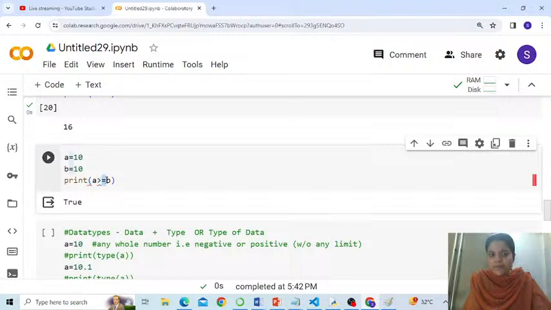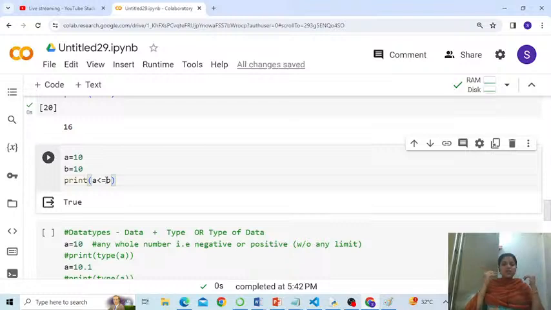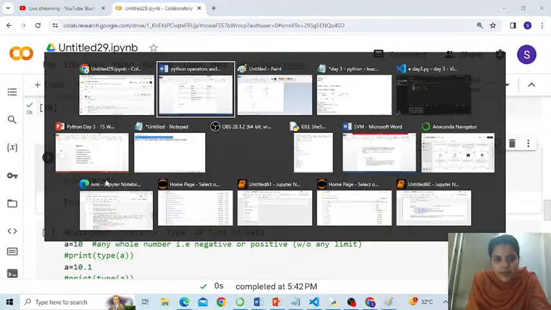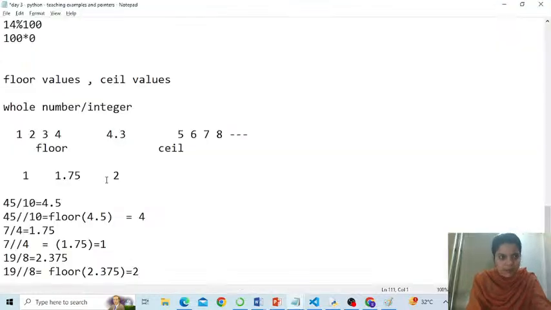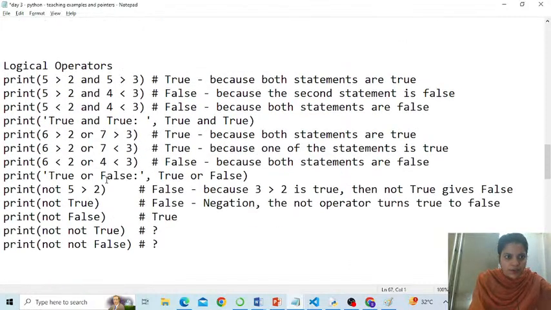So that's called greater than equal to. And even if I write less than equal to, 10 is not less than 10, but 10 is still equal to 10. So the condition is still true. Right? So that's the difference between greater than equal to, less than equal to. Fine. Some healthy example for the day to day. People, I've kept it noted here as a teaching pointer.